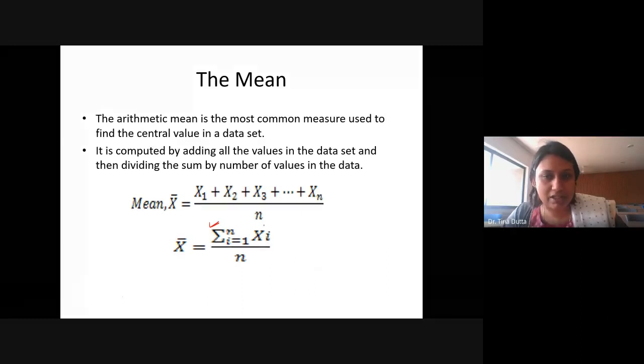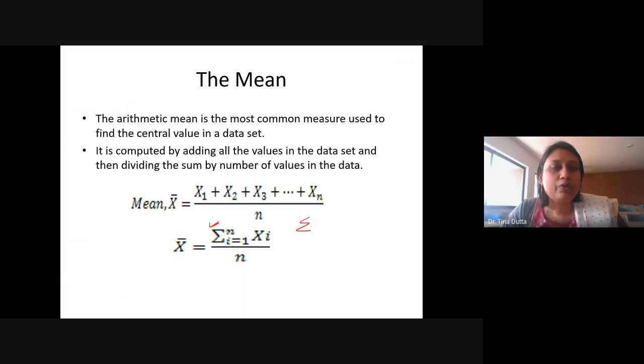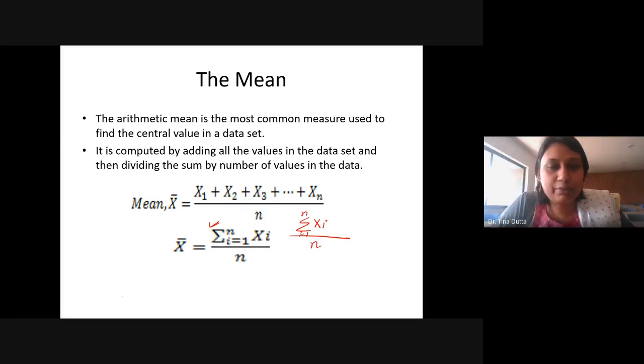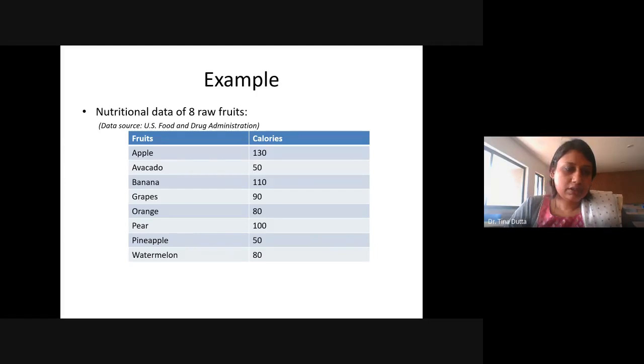This denotes that whatever value we are keeping here, everything will be added. So if I write summation of xi, that means I'll be adding all the values x1, x2, x3 up to xn. Generally we give the range here, i is equal to 1 to n, and then divided by n. So all the x1, x2, up to xn will be added and then divided by n. So you will get x bar. Very simple.